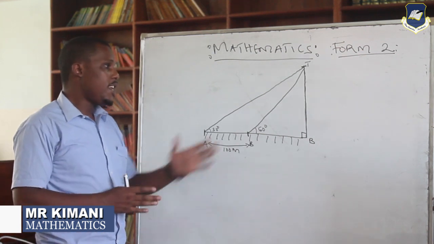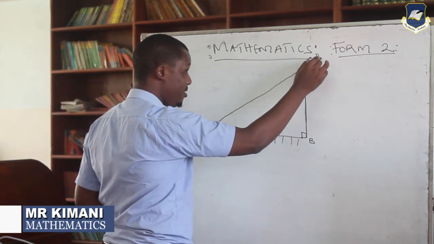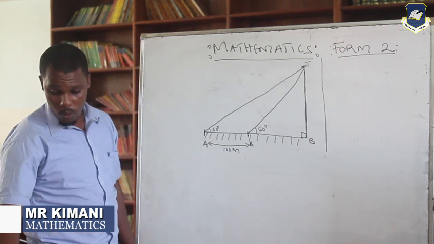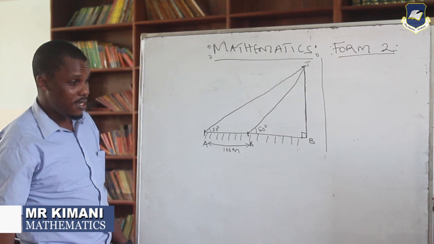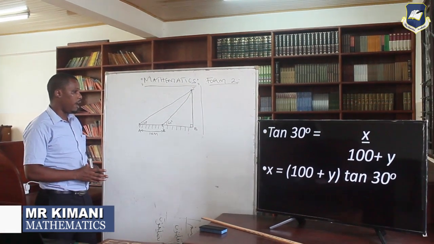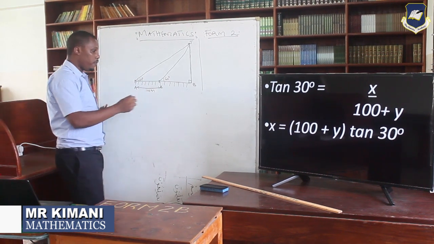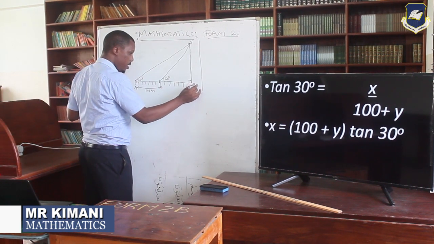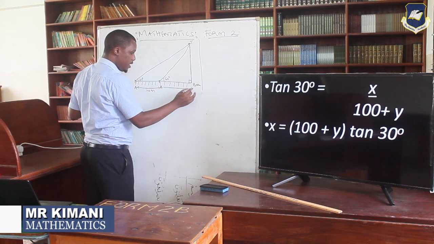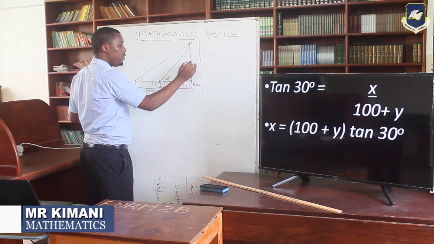In this one triangle, I want you to see two triangles in it, because you need to be able to find this height. Before you give that height, I need you to give letters to the unknowns, because you don't know them. From the bottom up to where we have point B, this side you don't have, so you give it the letter Y. Then this side, because it is also unknown, you give it the letter X.